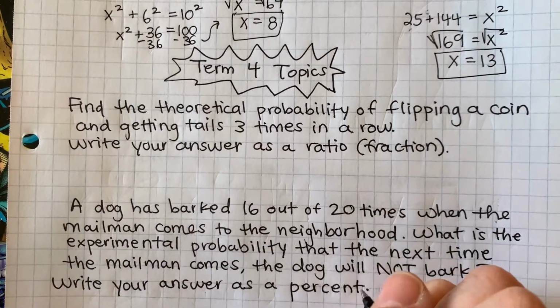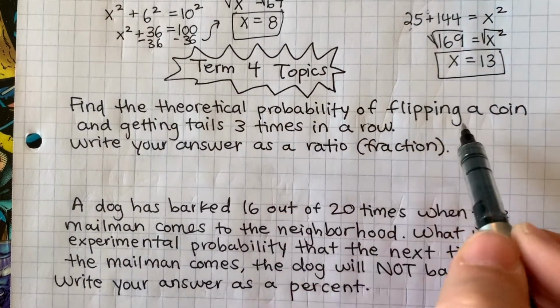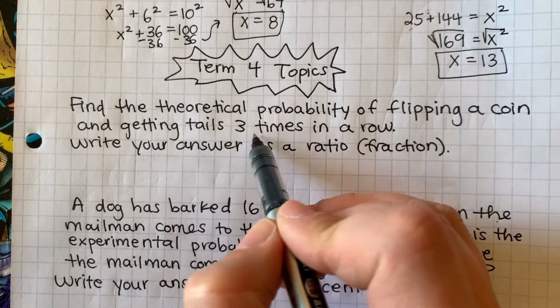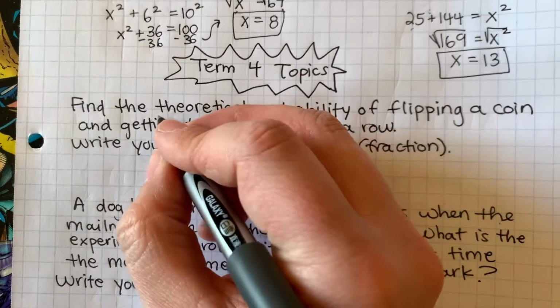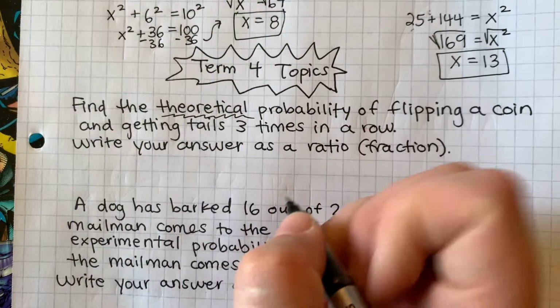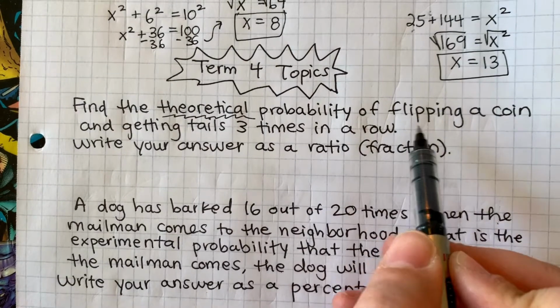Cool. All right, so probability problems. Find the theoretical probability of flipping a coin and getting tails 3 times in a row. Write your answer as a ratio fraction. Okay. Theoretical probability. This is before you even do the experiment. What, in theory, is the probability?